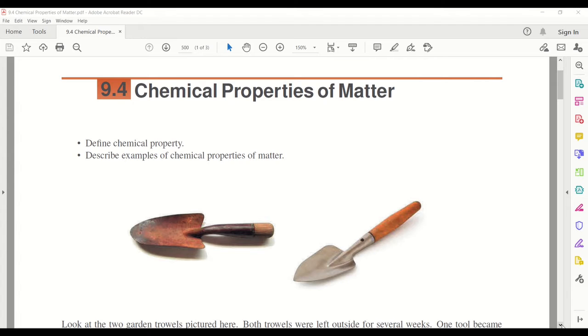www.ck12.org. 9.4. Chemical properties of matter. Lesson objectives. Define chemical property. Describe examples of chemical properties of matter.